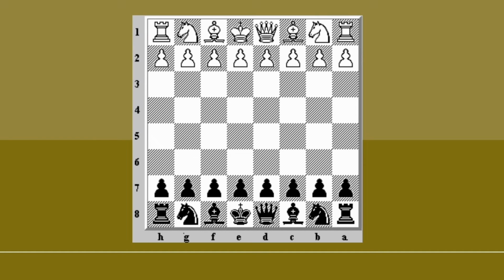So here is the final setup of chess game. We must take note that every player has 16 pieces. It can be 16 black pieces or 16 white pieces. And for a chess game, we have only 2 players each game.